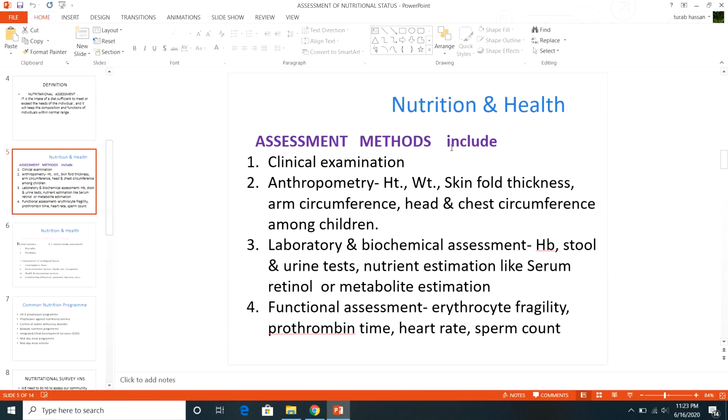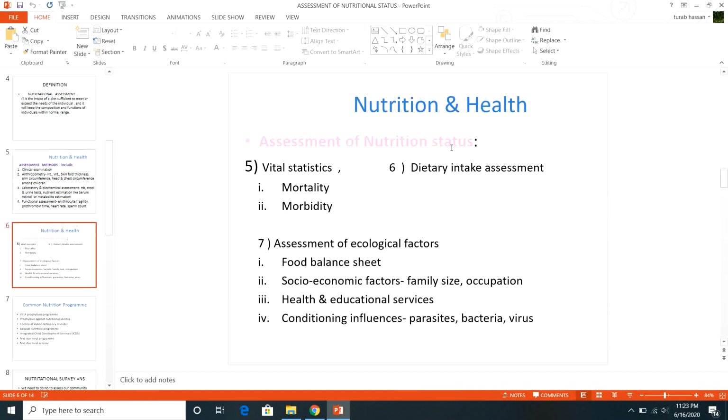And in our next lecture at 1:45 p.m. today, I will discuss with you functional assessment, then vital statistics, mortality and morbidity figures, then of course dietary intake assessment and assessment of ecological factors, right?